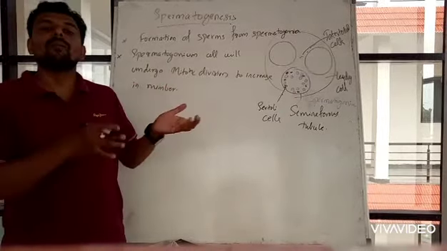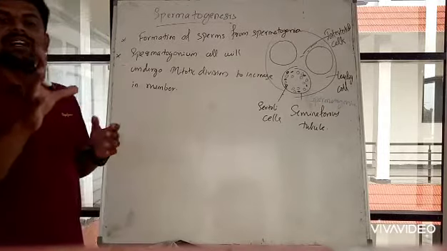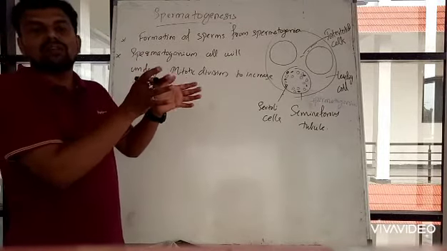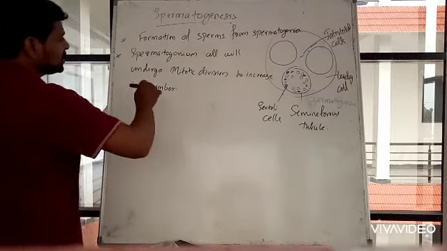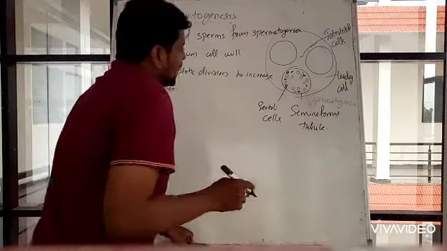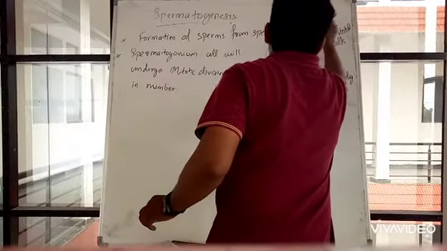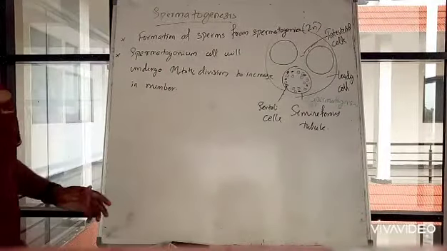As this is mitotic division, the chromosome number remains the same. Say for example, these spermatogonia are diploid, 2n, which means they will be having 46 chromosomes.